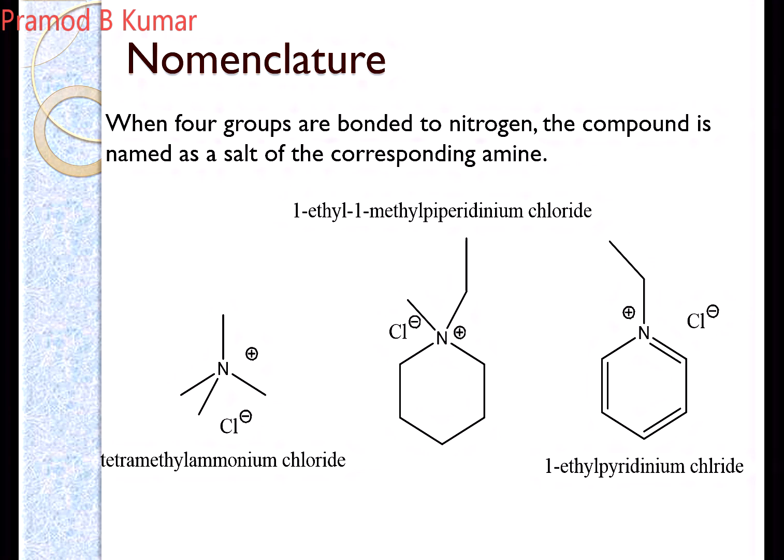Such nomenclature is given for this type of compound, where there are 4 different groups bonded to the nitrogen atom. So they are known as quaternary ammonium salts. See, in ammonia, the 'a' is replaced by 'ium', along with chloride or sulfate, whatever forms the quaternary salt. So you have to give the naming in such a way. Please remember all these things.